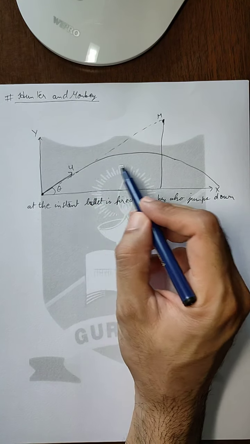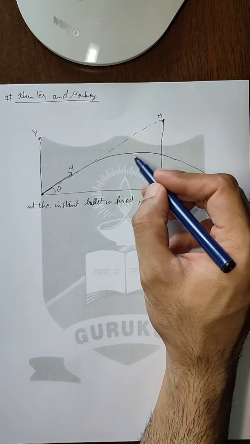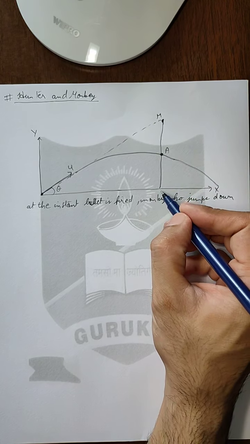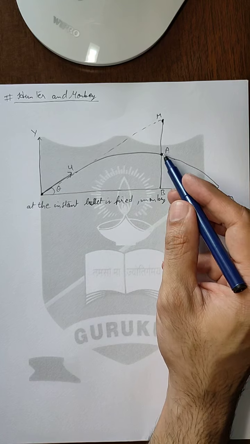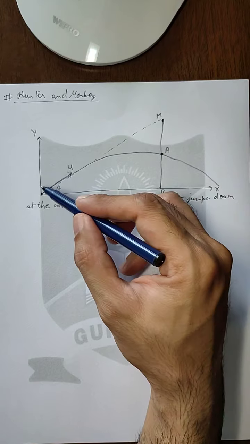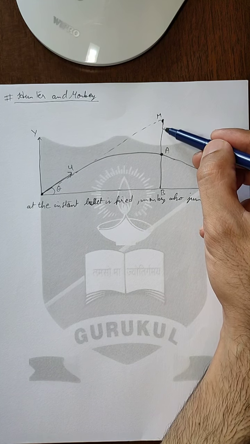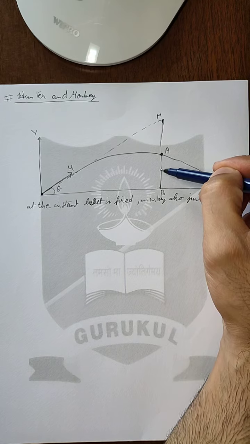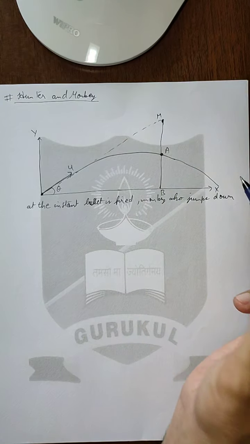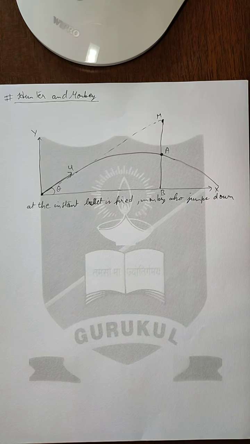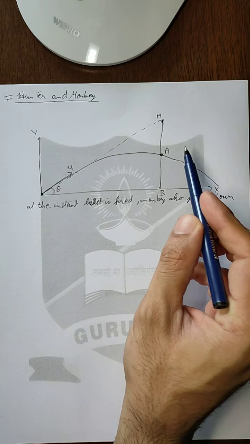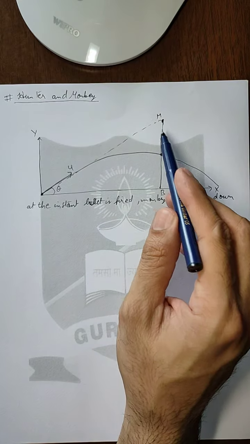Now let us say that the projectile path of the bullet hits the path of the tree at this point. Let us say this is A and at the ground it is B. So AB is the height from the ground at which the bullet is crossing. And when the bullet is fired, the monkey drops. So the monkey is traveling downwards under the force of gravitation and the bullet is in projectile motion. So the question is whether the bullet will hit the monkey or not. Let us treat this question one by one. Let us first solve the parameters for projectile motion and then we will solve the parameters for the monkey.